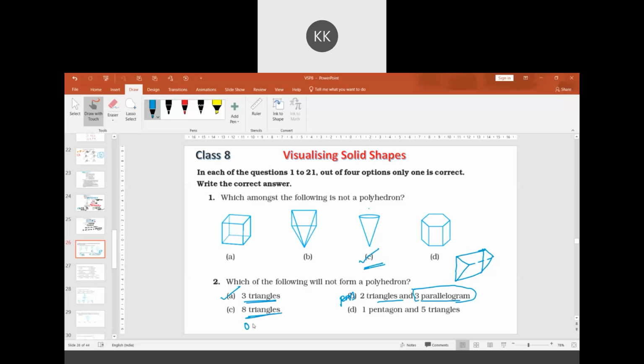8 triangles is possible. What is it called? It is called an octahedron, not octagon. 1 pentagon and 5 triangles forms a pyramid, a pentagonal based pyramid.